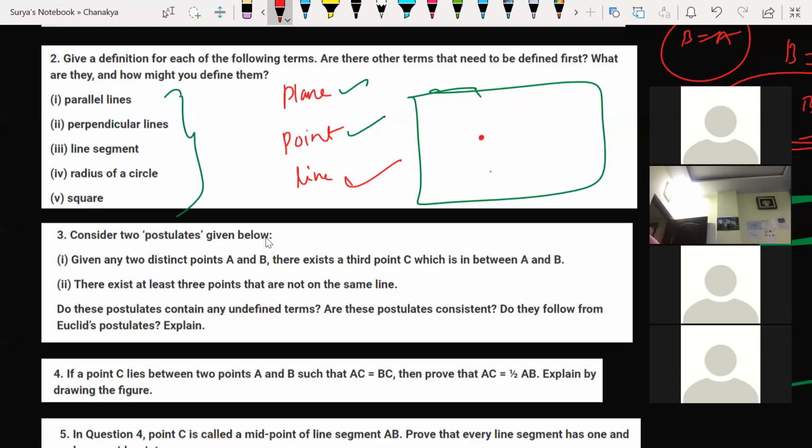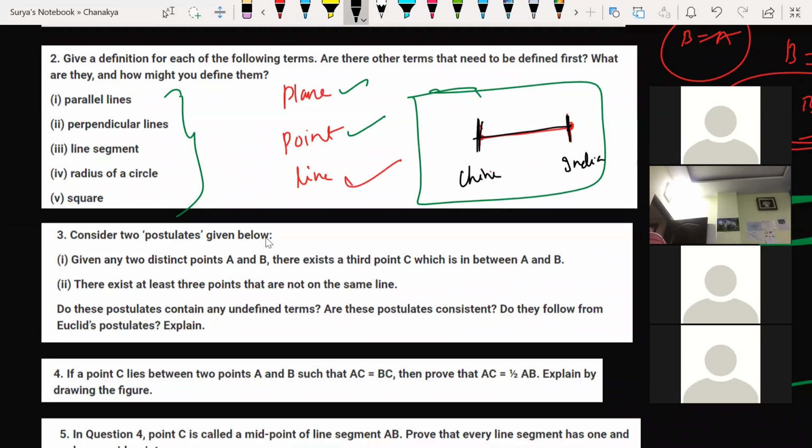See, a line segment means when a line cannot be extended any further. Look at this. These are two end points here. The line which cannot be extended further is called a line segment. This is the end point, these two are end points. This is the China border, this is the Indian border. Clear?